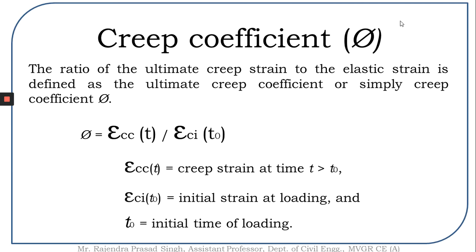Epsilon cc of t is nothing but the creep strain at a particular time t, which is greater than t naught, whereas epsilon ci of t naught is the initial strain at the loading, whereas t naught is the initial time of the loading and t is the moment which we have to consider.